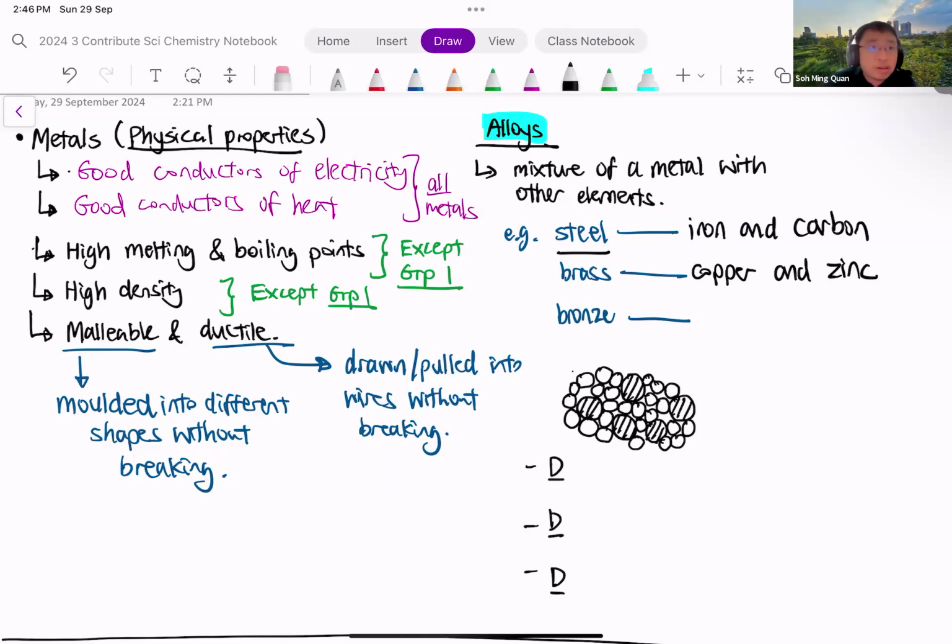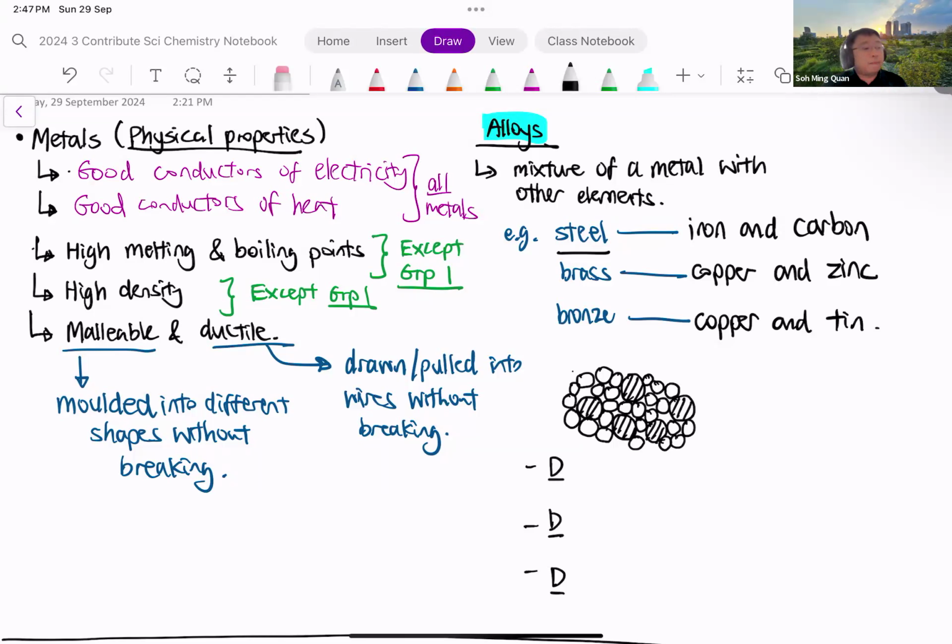And finally, bronze is made up of copper mixed with tin. These are the three common alloys for which you have to know the elements present inside them. So steel is iron and carbon, brass is copper and zinc, and bronze is copper and tin.